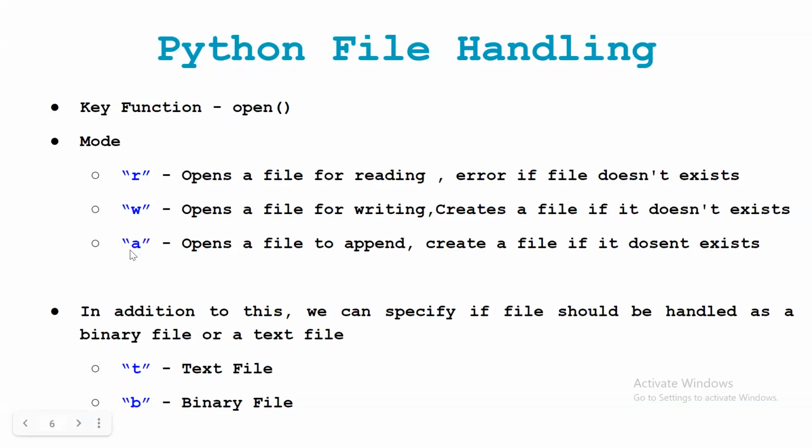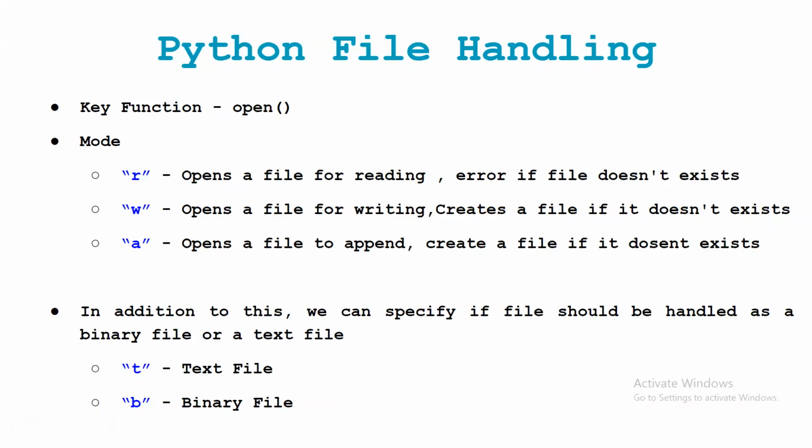Now the next one is append. See, the difference between W and append is this: in W, as I said, if that file is there and you are writing something into that file with mode W, whatever the previous data is will be overwritten with the new data. But if you are using A, that is append mode, in that case, the existing file will be kept as it is, and the new data will be added at the end of that file.